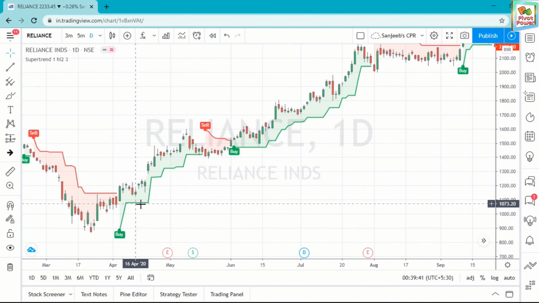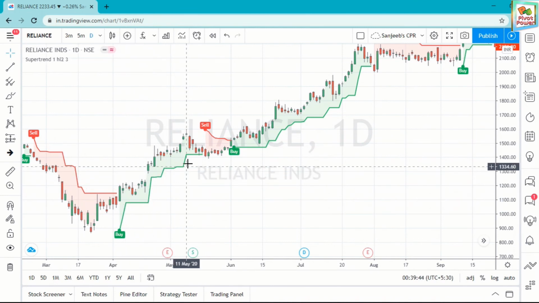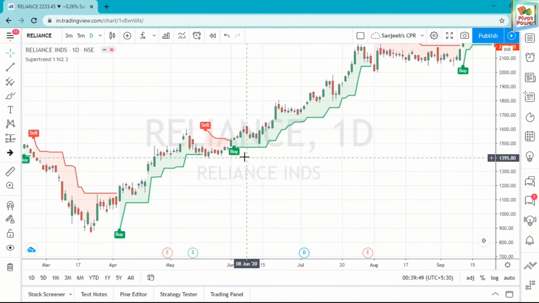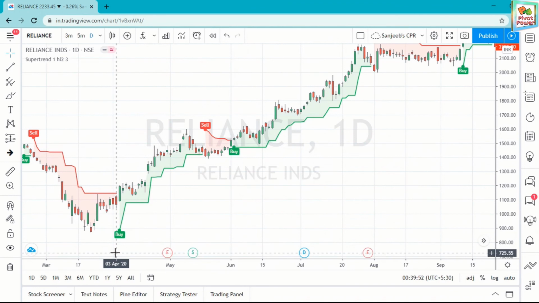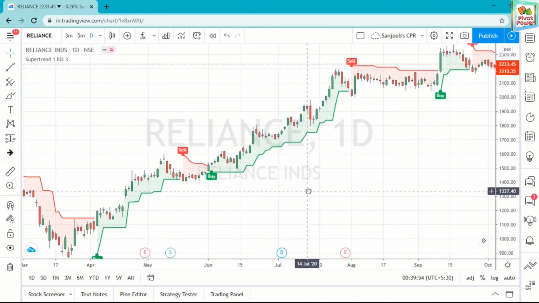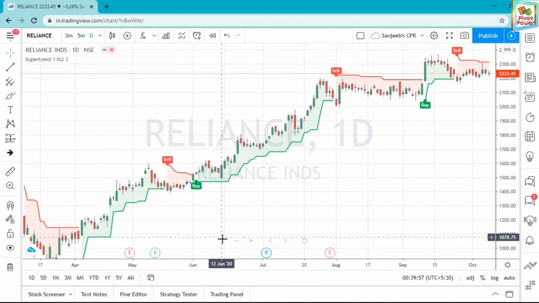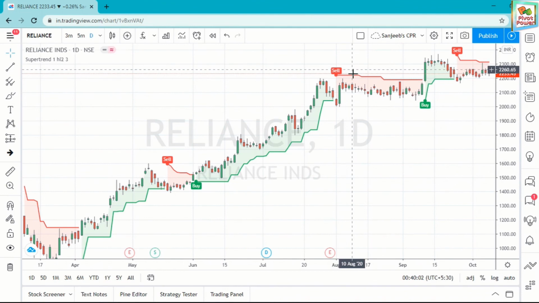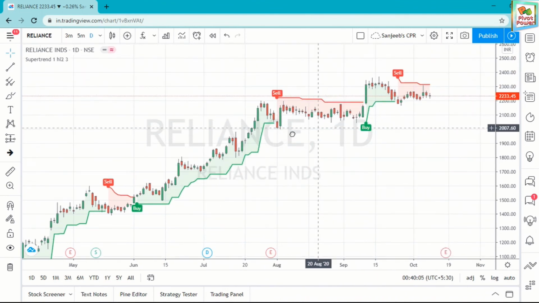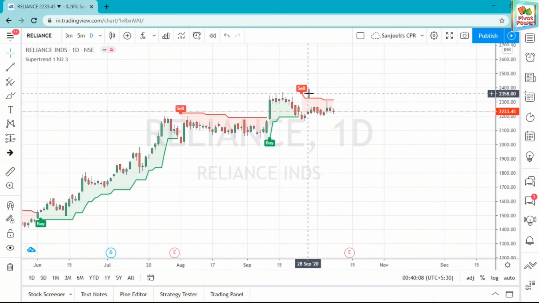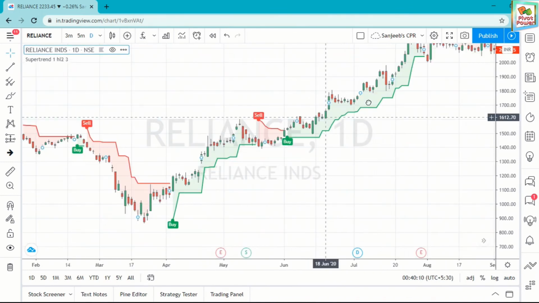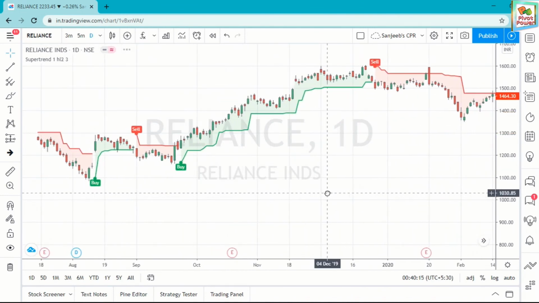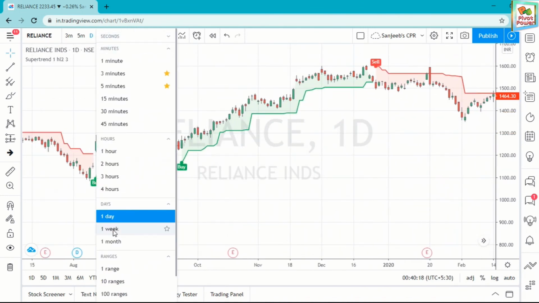Okay. You can trail your stop loss here, then here, then here, then here. It is giving a sell signal. Just exit. Okay. Then you can take a buy here. It is April, May, June. 2 months is sufficient. Then in June it is giving a buy signal. Your entry should be here and your exit should be here only. Then when it gives a buy signal, buy it, and when it gives a sell signal, sell it. No issue. See, this is the buy sell signal of the 1 day chart. You can use it for long term.